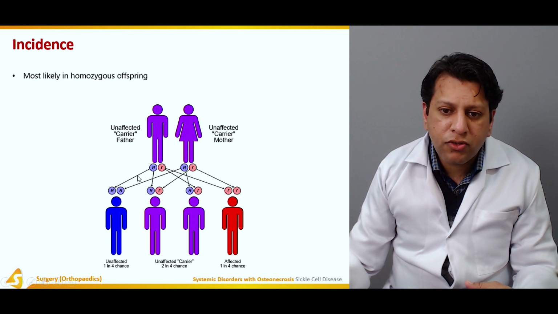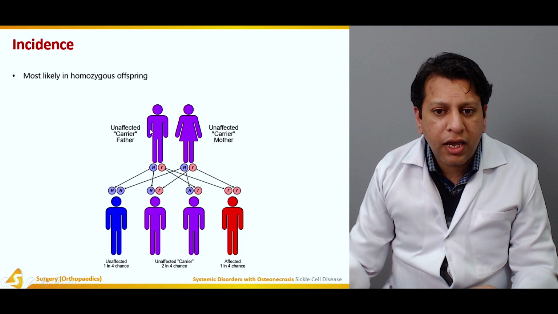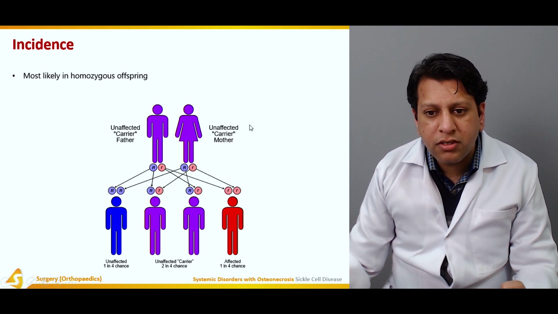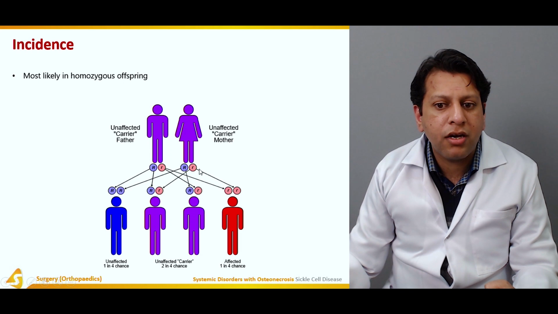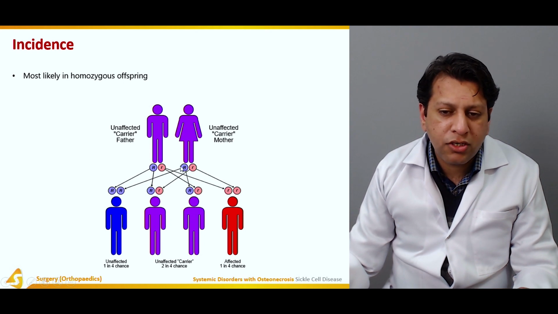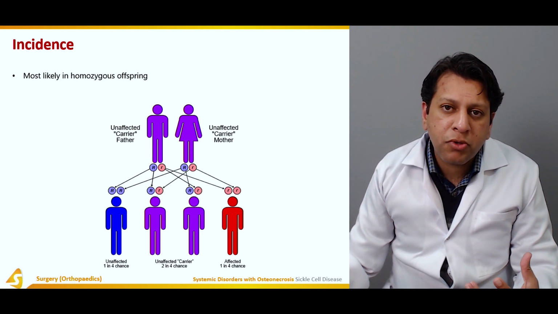For example, if you see this chart, there is an unaffected carrier father, which contains one dominant and one recessive gene. Similarly, the unaffected carrier mother carries capital R and small r, but she is not affected because the dominant one is there. Usually the patient is not affected. Only if these two small r's combine would this result in phenotypic expression of the disease, leading to sickle cell disease.